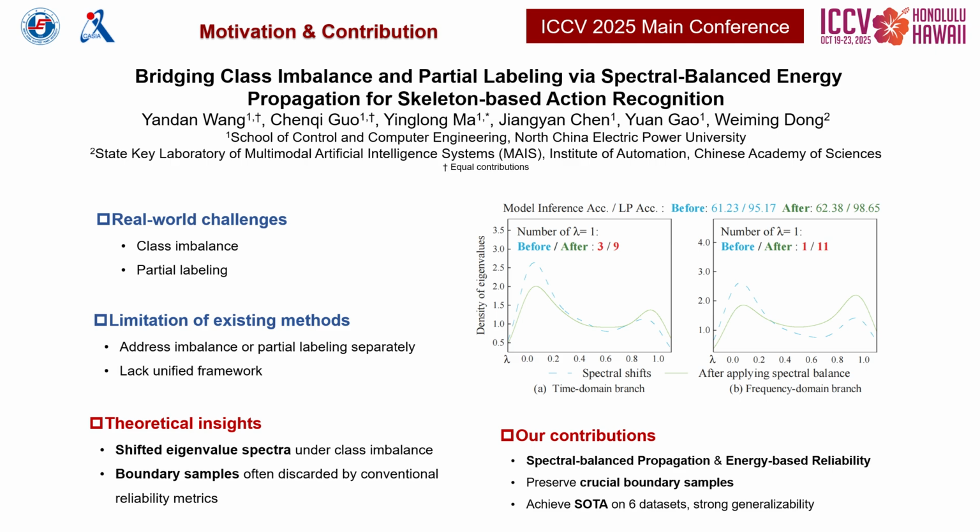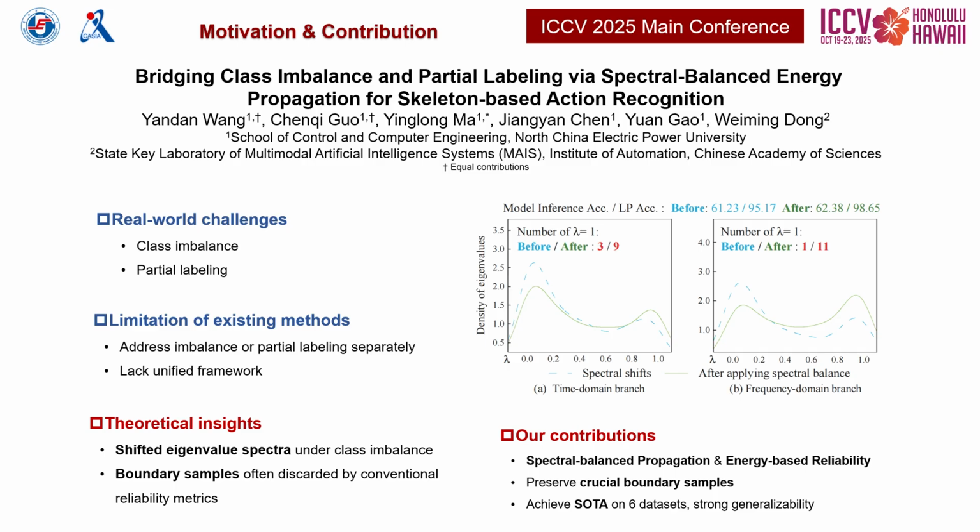From our theoretical analysis, we reveal two key findings. First, class imbalance systematically shifts the eigenvalue spectra of affinity matrices. As shown in the figure, class imbalance distorts the eigenvalue distributions of the normalized affinity matrix constructed from biased features. This directly compromises the convergence and accuracy of label propagation. Second, boundary samples, which are essential for learning robust decision boundaries, are often mistakenly discarded by conventional reliability measures.